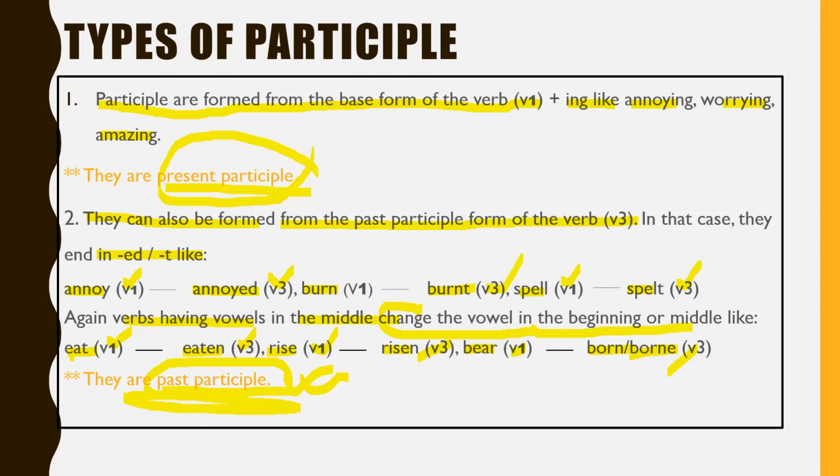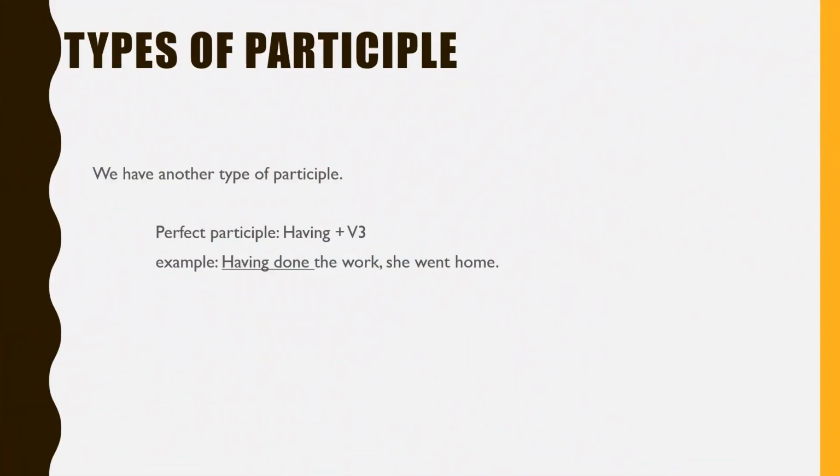But we have another type of participle, and this is called perfect participle. The structure is very simple. It starts with having, that means have plus ing, and then it is followed by the V3 form of the verb.